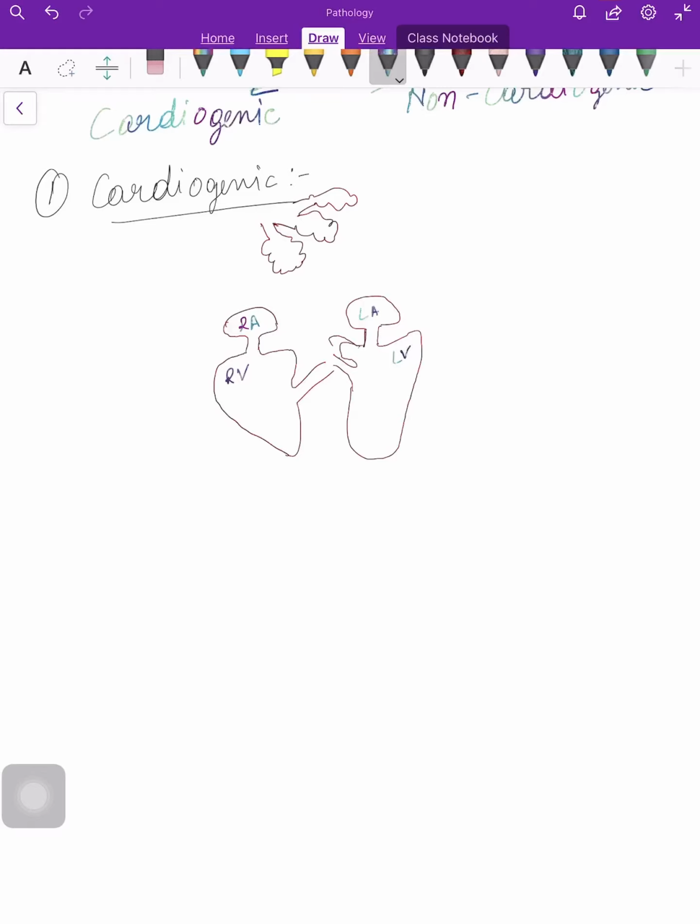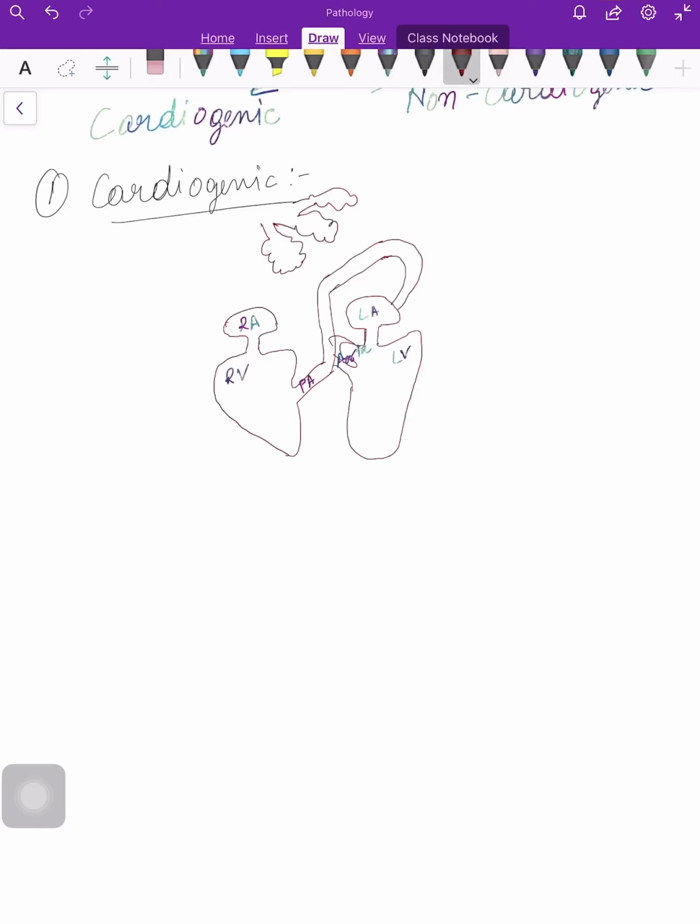This is the aorta, this is the pulmonary artery, and the pulmonary artery will lead to the lungs. That is in here, these are the pulmonary capillaries, and these pulmonary capillaries become the pulmonary veins going into the left atrium. Okay, this was the diagram.